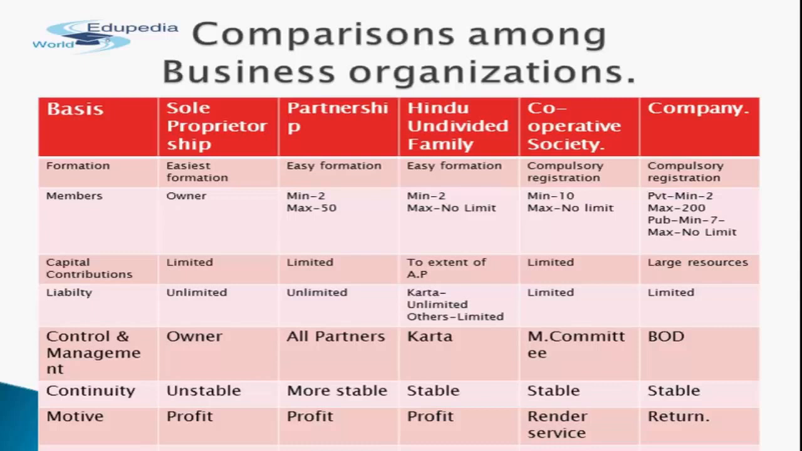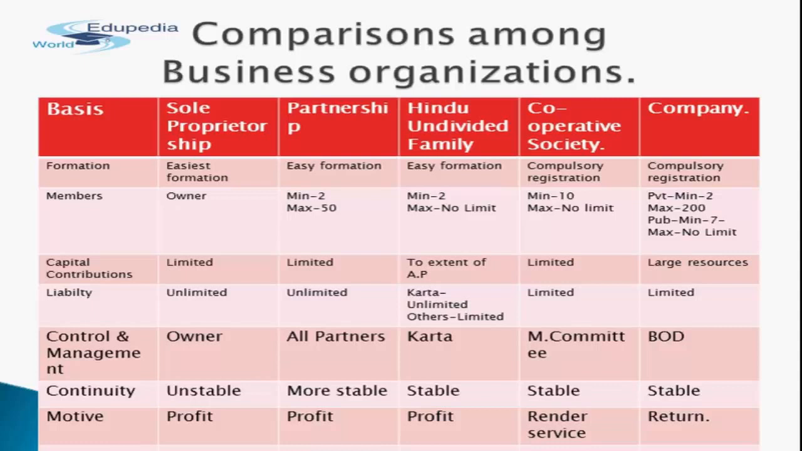Next consideration is members. In case of sole proprietorship, the owner is the only member in this business. So here no other member is required. In case of partnership, minimum 2 and maximum 50 members can be considered. So it differs from the sole proprietorship with respect to the minimum and maximum number of members.